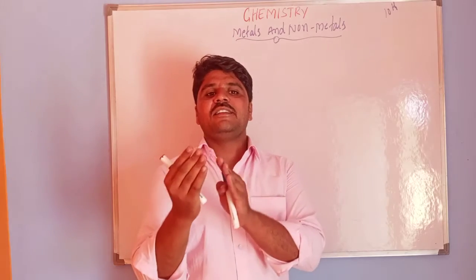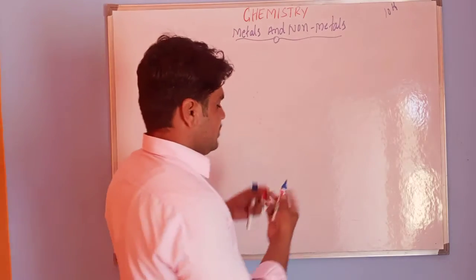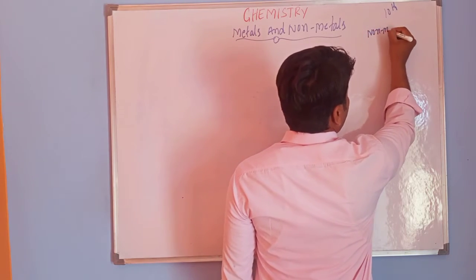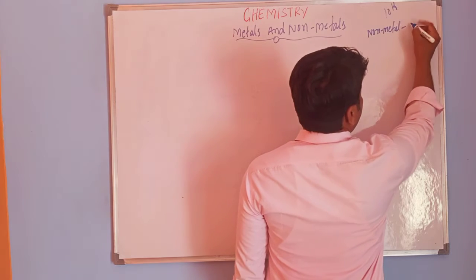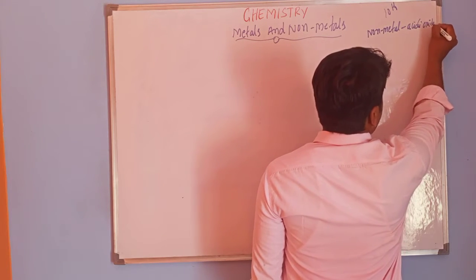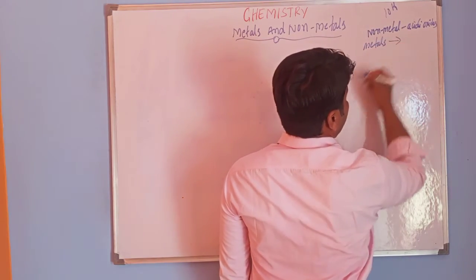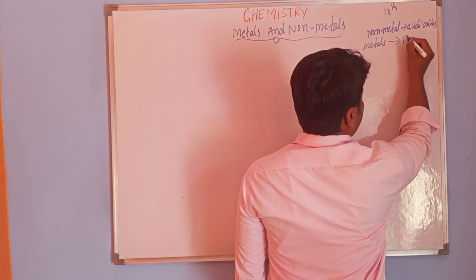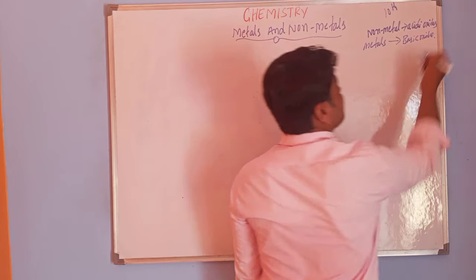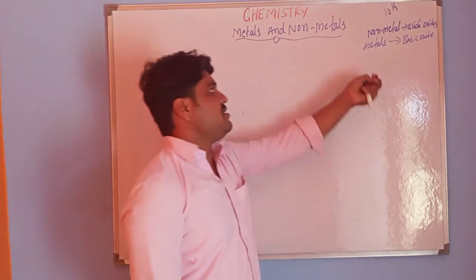Non-metals produce acidic oxides and metals produce basic oxides. From activity 3.8 we knew this.